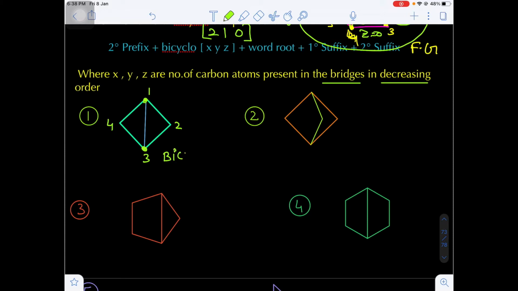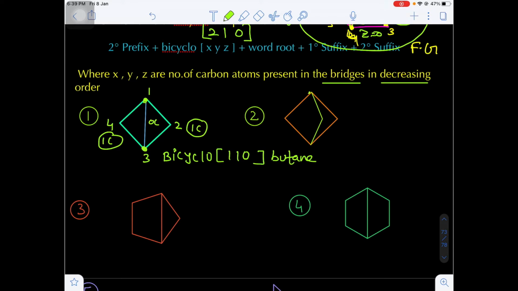So first of all we have to write bicyclo. After that, in the square bracket, we write the decreasing order of the number of carbon atoms in the bridges. The left side bridge has 1 carbon, the right side has 1 carbon, and between 1 and 3 there is no carbon, that is 0. So in decreasing order we write 1, 1, 0. Now in total how many carbons are there? 4 carbons. That's why the word root will be but and the primary suffix will be ane, so butane.